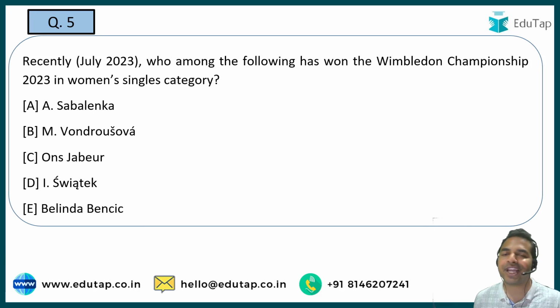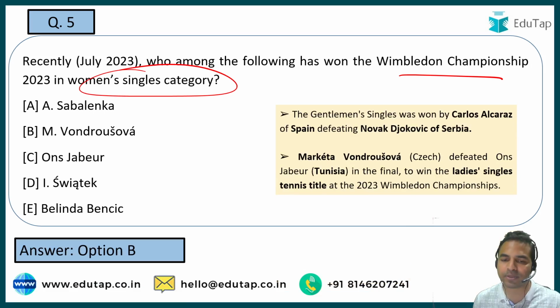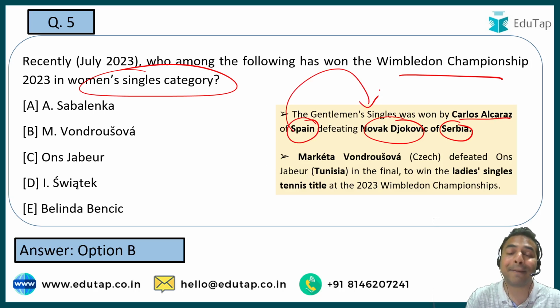Now here guys, you have to tell me the name of the person who won the Wimbledon Championship in the women's singles category in 2023. What exactly is the name of that person? It is option B, that is M. Vondrousova. Okay, the pronunciation can be wrong guys, but the right answer here is option B. In the men's category, it was Novak Djokovic of Serbia who lost in the finals, and he was defeated by Carlos Alcaraz of Spain, who won the men's singles title. Okay, so these are two very important things that you have to remember from the exam point of view.